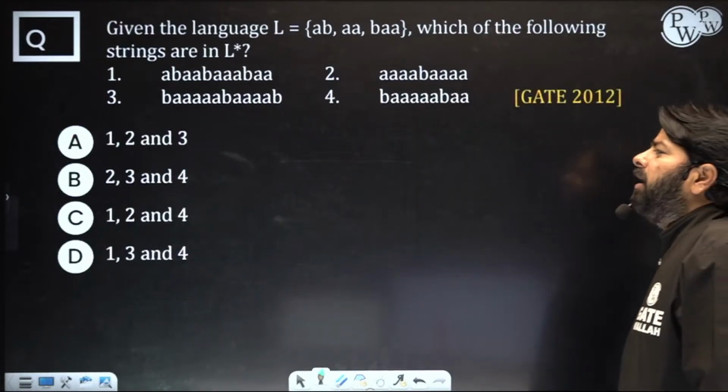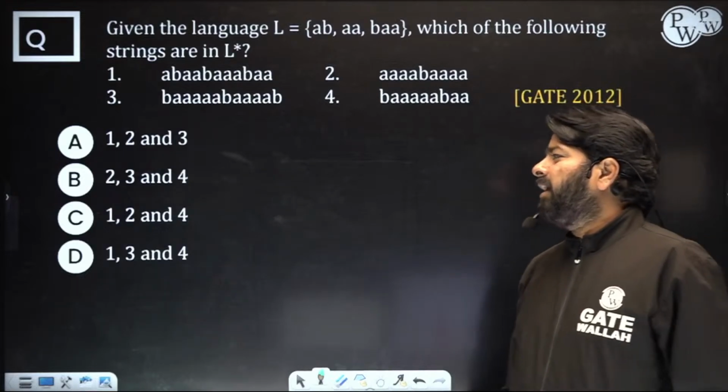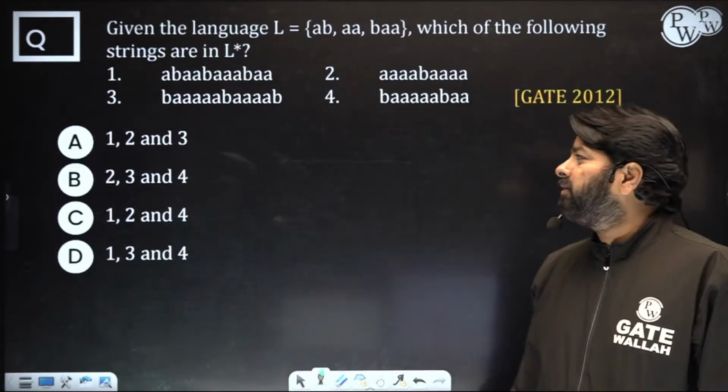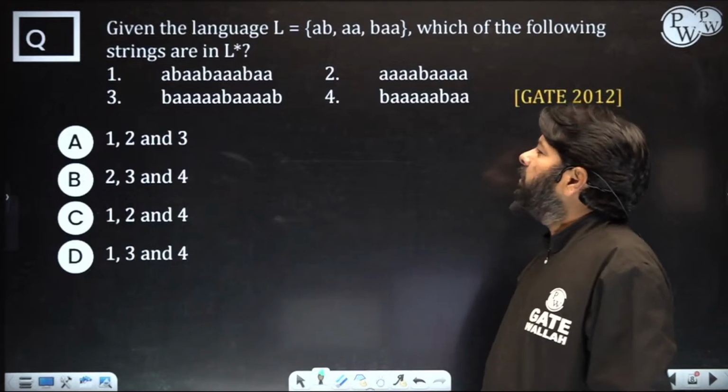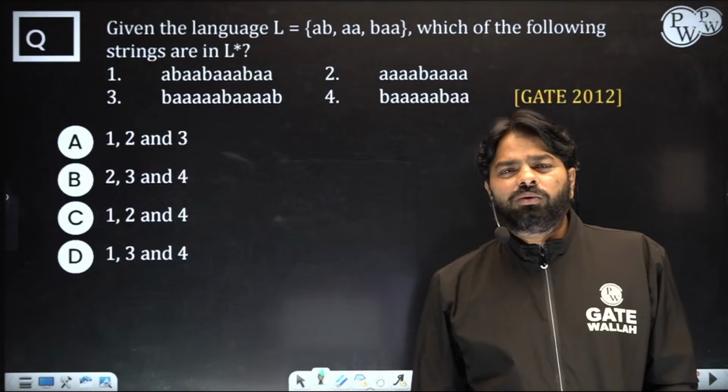Let's try another easy question. The second question required support from another topic, like context-free languages, but this one is purely about the Kleene closure property. You have studied closure properties, right?